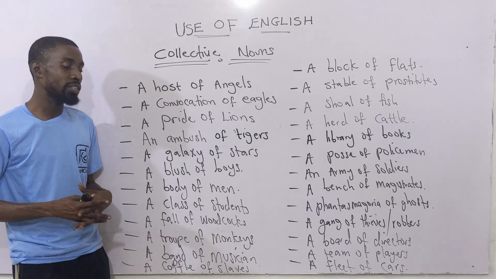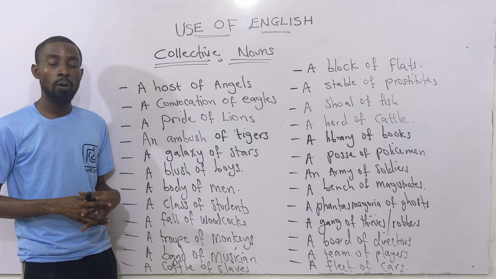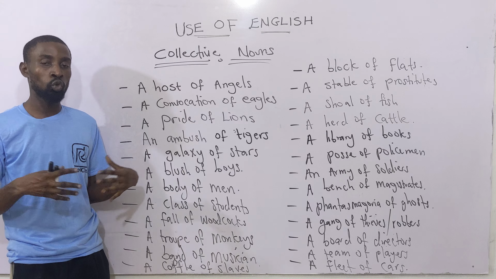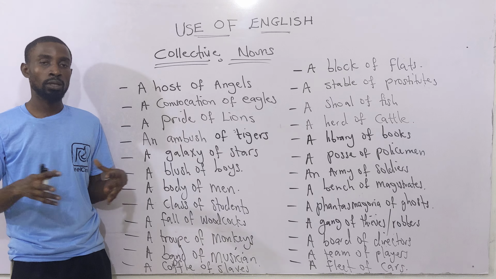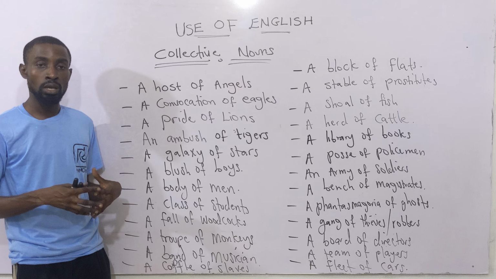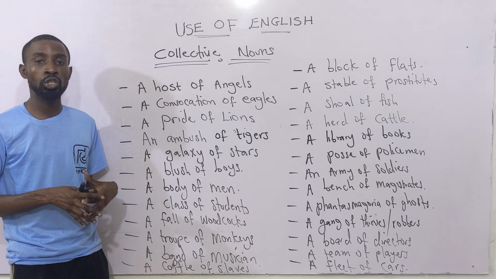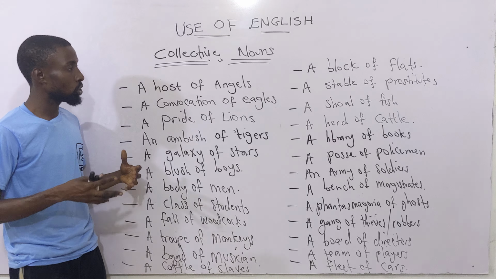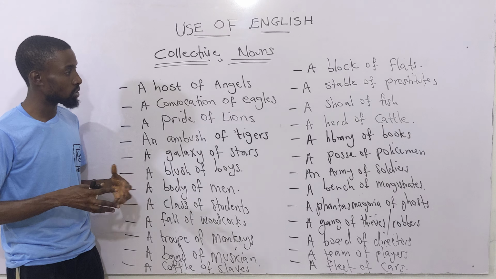Then what about the collective name for slaves? It is coffle. You have what they call a coffle of slaves, the collective name for a group of slaves that are together. Then a block of flats. The collective name for flats is block. If it is shots in the air like gunshots, we have a fusillade of shots.